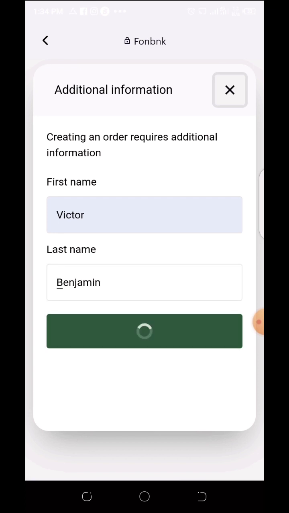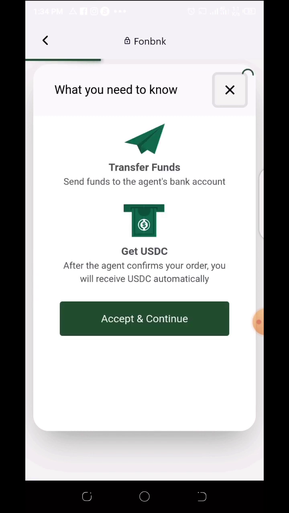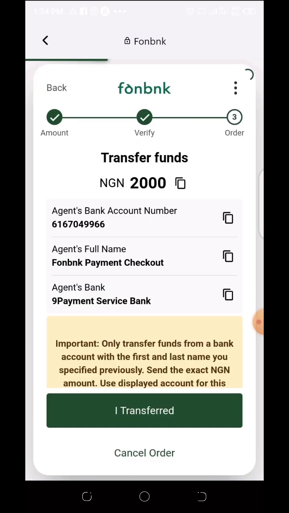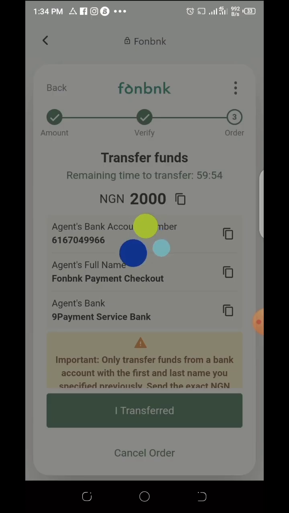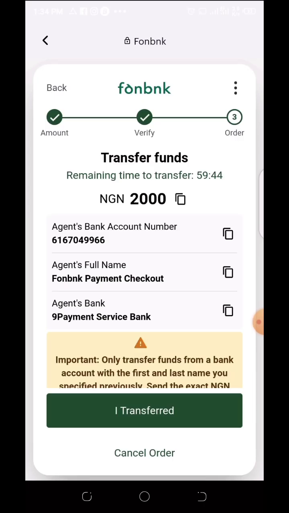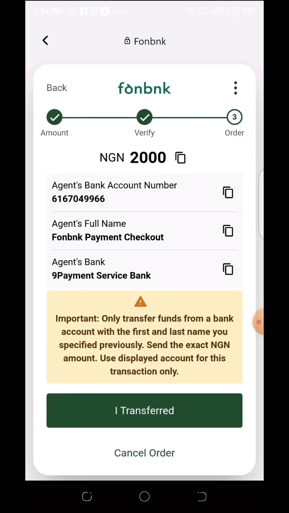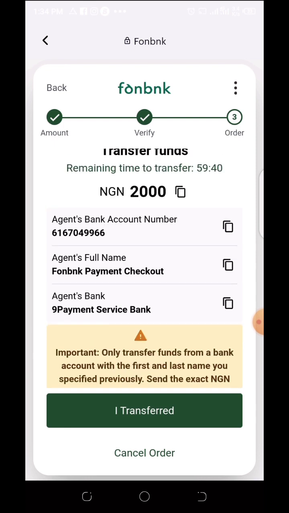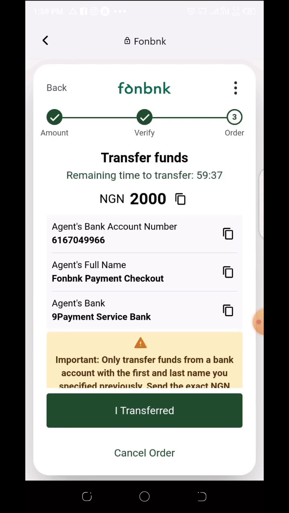So you tap on save. So good, you see. So this is what I'm telling you now. Make sure the first name and the second name is what you put on that digit.